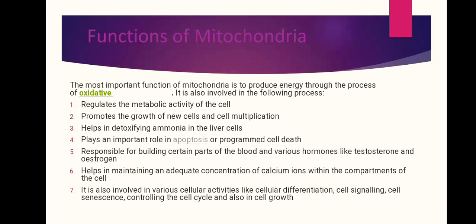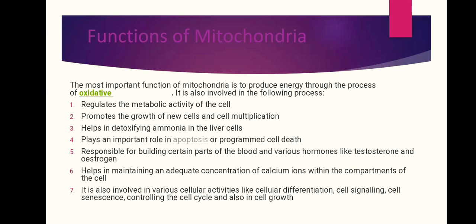Now let us discuss some of the functions of the mitochondria, as it is the powerhouse of the cell. So obviously it generates ATP. The most important function of mitochondria is to produce energy through the process of oxidative phosphorylation. It is also involved in the following processes: regulating the metabolic activity of the cell, promoting the growth of new cells and cell multiplication. It also helps in detoxifying ammonia in liver cells.